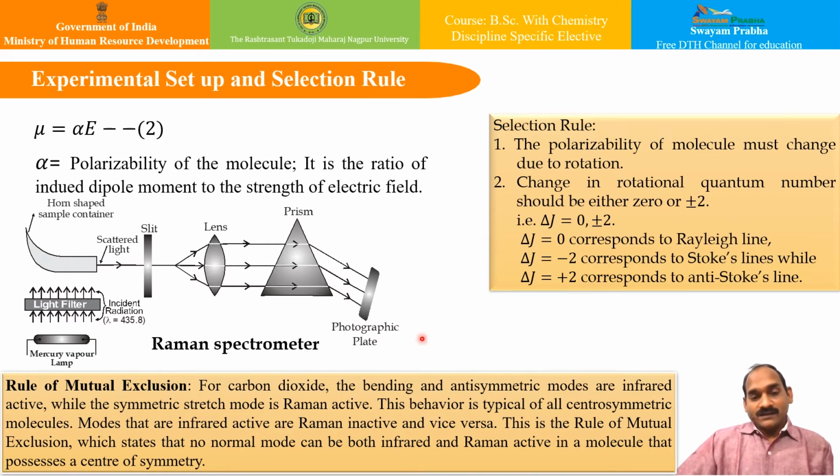Moving ahead to the selection rule. The selection rule, as we have seen, is that the polarizability of the molecule must change due to rotation. That is the primary condition to be Raman active. Secondly, the change in rotational quantum number should be either 0 or plus minus 2. That means the selection rule is delta J equal to 0 or plus minus 2. Delta J equal to 0 corresponds to the Rayleigh line, delta J equal to minus 2 corresponds to the Stokes line, while delta J equal to plus 2 corresponds to the anti-Stokes line.